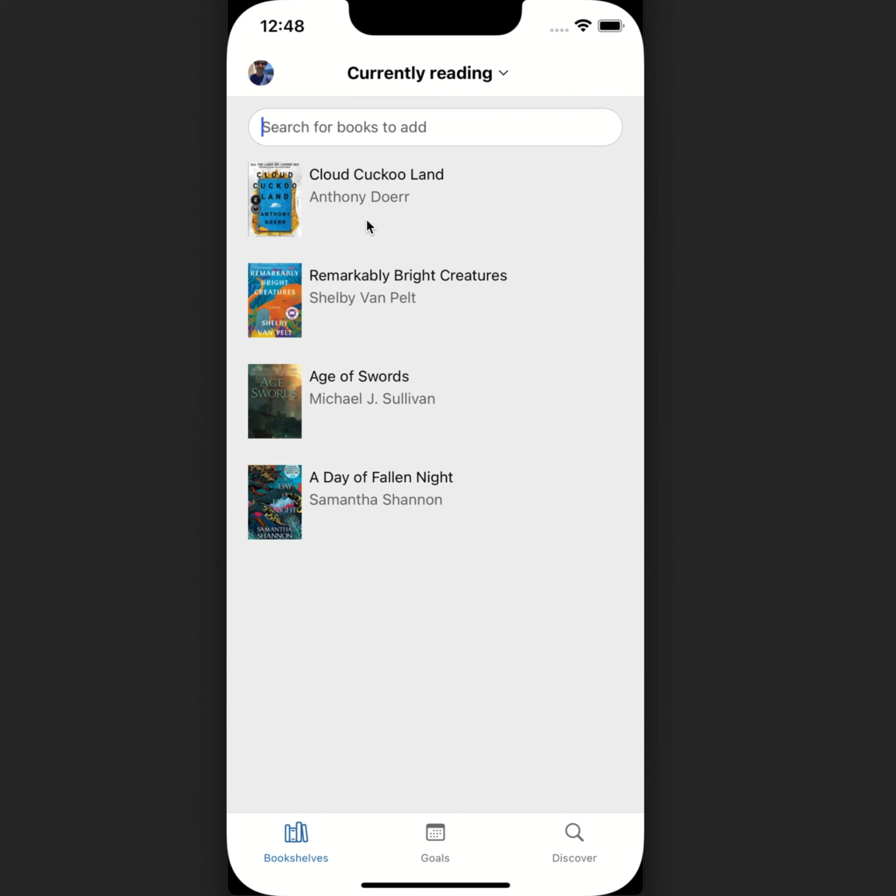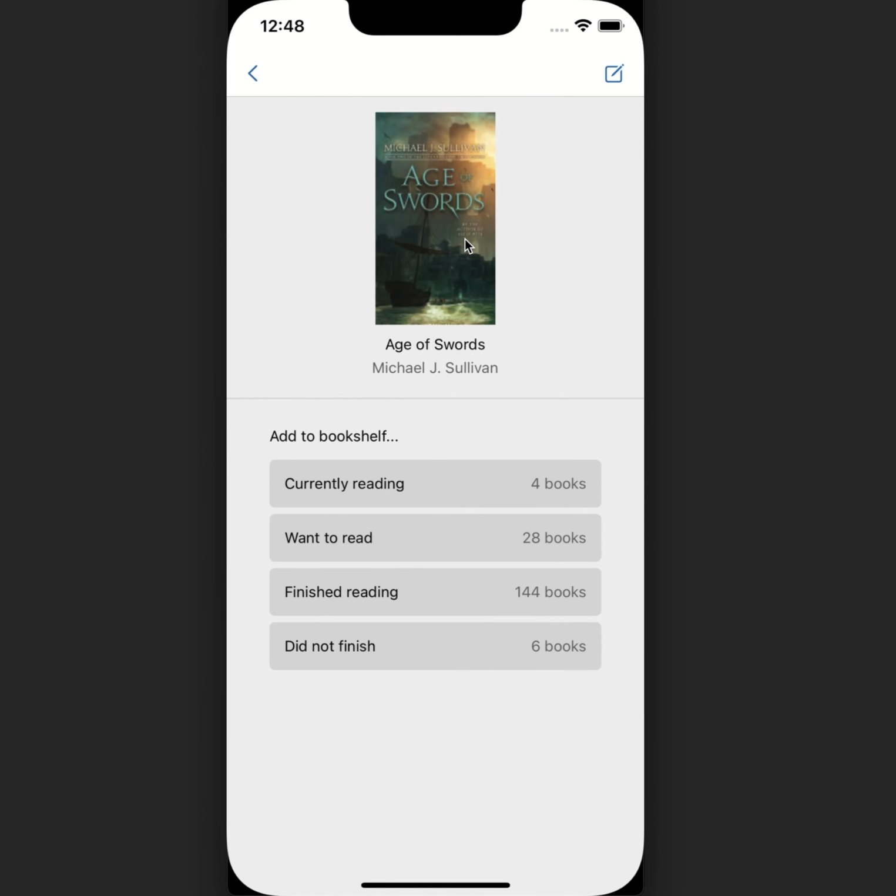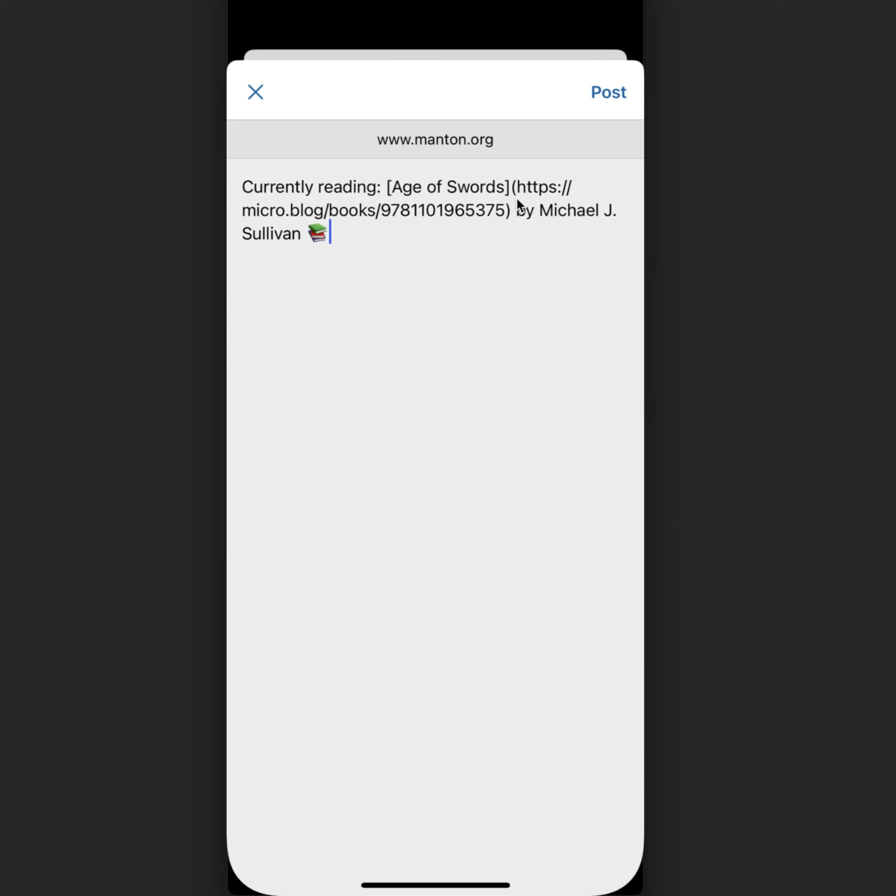So let's stick on my currently reading. If I want to blog about one of these books, I can tap it. I get more details. If I finish reading it, just tap finish reading. It goes into that bookshelf. To blog about it, just tap on this new post icon in the corner. It composes a post with the bookshelf name, currently reading in this case, but if you'd already finished, it would say finish reading, and a markdown link to the book, the author's name, and then this is just a blog post. So you can just type in more if you want to about the book or not. Try to keep it really simple, so a couple taps and you have a blog post published to the web.